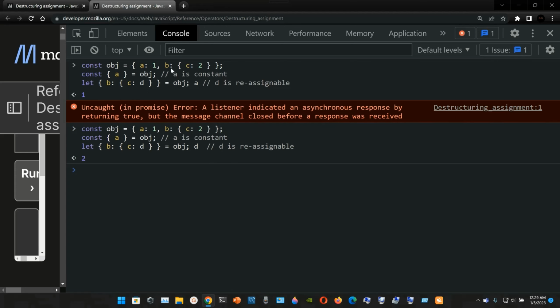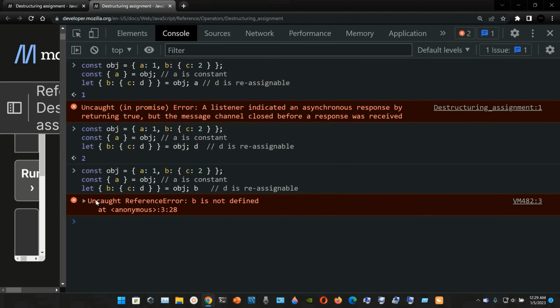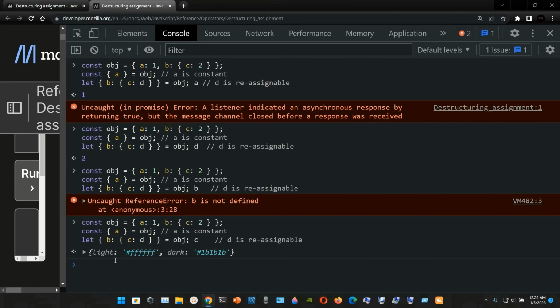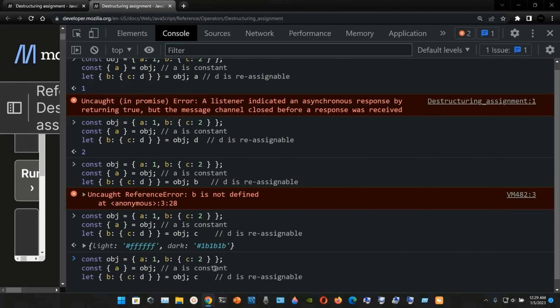There you have it. Now what happens if we type in b? We get an uncaught reference error, and the same happens when we try to get an object. So if I type c, okay, so that is that.